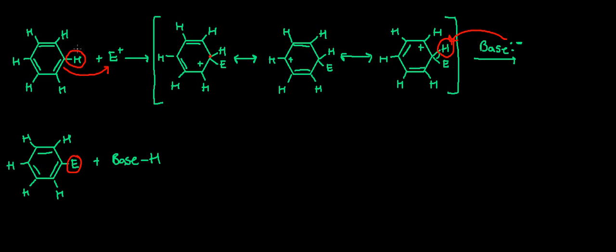A very simple reaction on paper. One important question to consider is, why does this base not react with the carbocation? Because carbocations are very reactive. And to understand why this does not occur very often, we have to think of the energetics. We'll use benzene as the example.